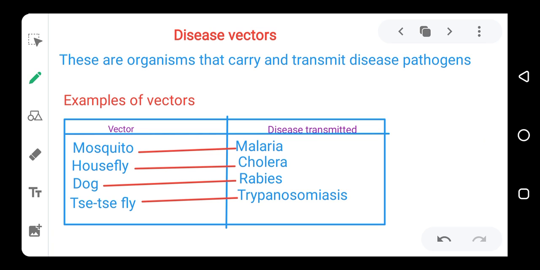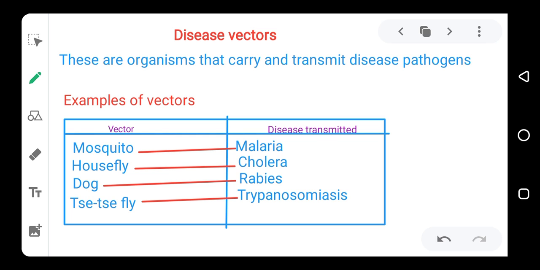Now we look at disease vectors. Disease vectors are organisms that carry the pathogens. We've talked about pathogens. There are organisms that help to move them from one place to another. If you take, for instance, a virus, they can move very little if they can move at all.